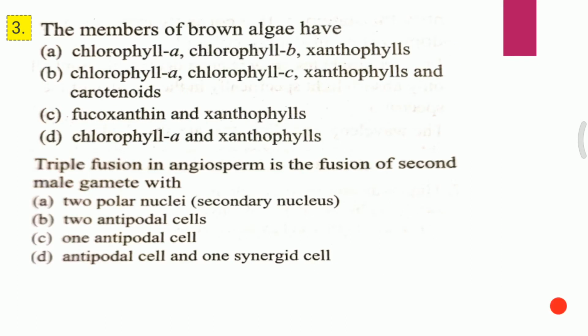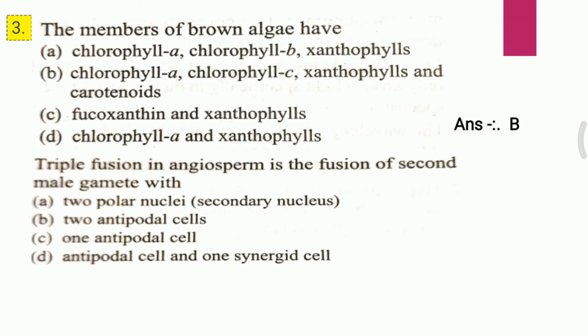Question third. The member of brown algae have: A. Chlorophyll A, chlorophyll B, xanthophyll, B. Chlorophyll A, chlorophyll C, xanthophyll and carotenoids, C. Fucoxanthin and xanthophyll, D. Chlorophyll A and xanthophyll. The member of brown algae have, and the answer to the first question is B, that is chlorophyll A, chlorophyll C, xanthophyll and carotenoids.